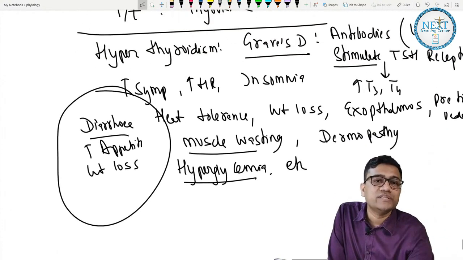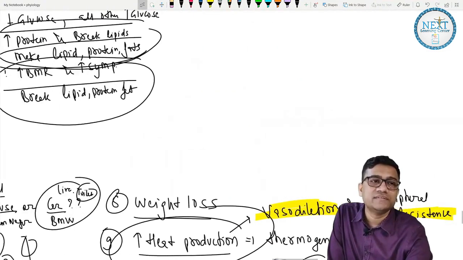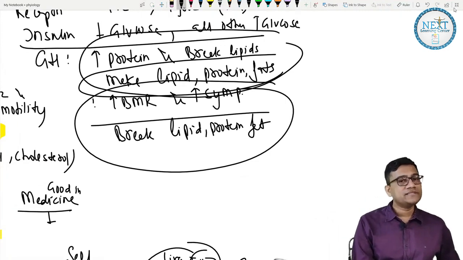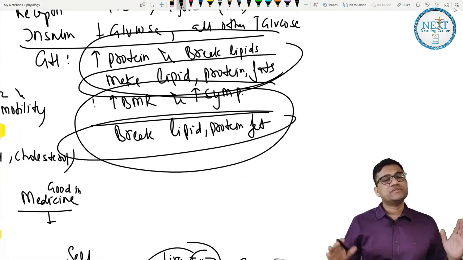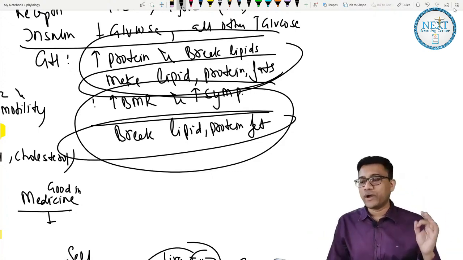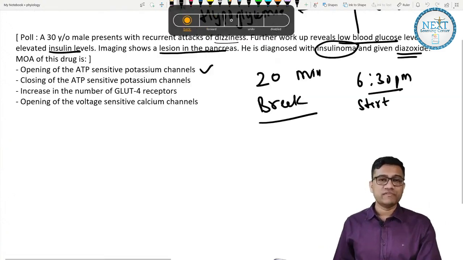A smart person will not go into all this, they will just remember one line. What is that one line? Increase BMR, increase sympathetic, speed up everything. That is the summary of thyroid. Increase them, decrease them, and you get hyperthyroidism and hypothyroidism. Okay, let me show you the pictures and then we will move on.